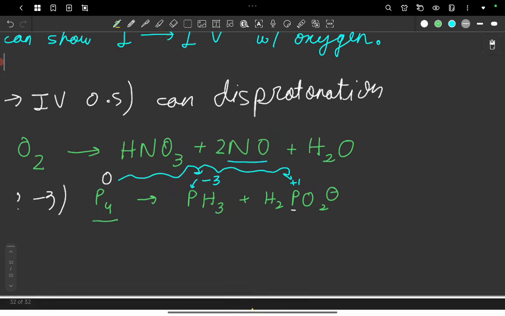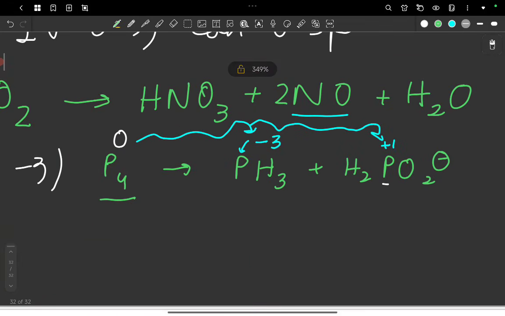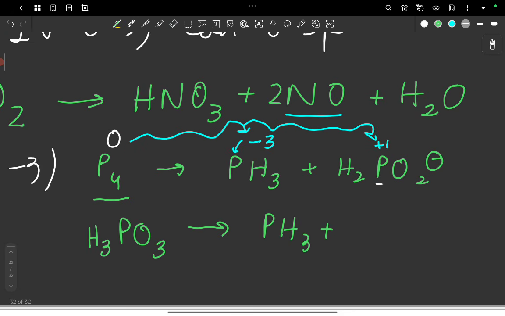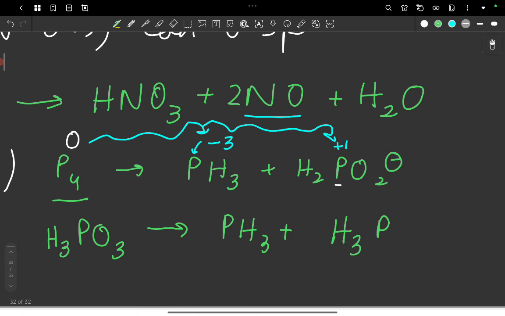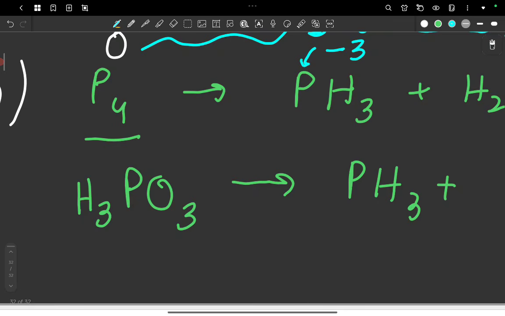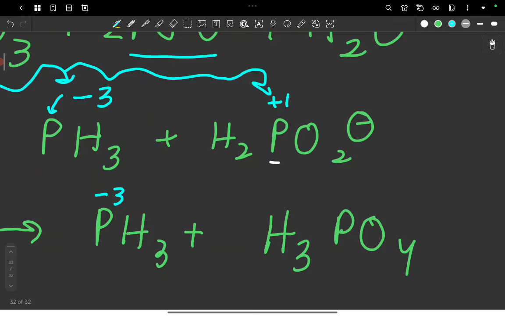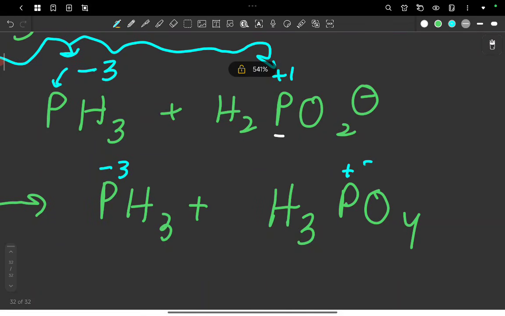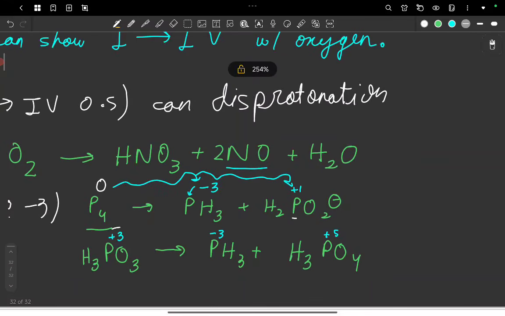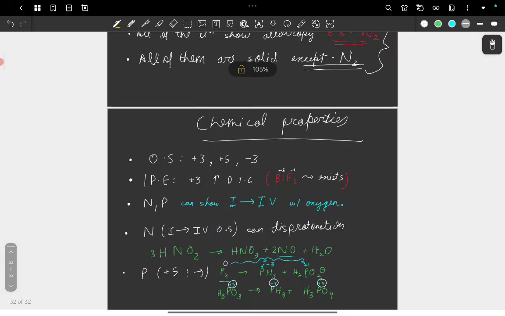And another example I want to show you is H3PO3. You must have read this in chemical bonding, it can disproportionate into phosphine PH3 plus orthophosphoric acid, which is H3PO4. Like this H3PO3, here the oxidation state of phosphorus is +3, and here it is -3, while in this case the oxidation state of phosphorus is +5. So of course +3 is intermediate of -3 and +5. So this is an example of a disproportionation reaction.